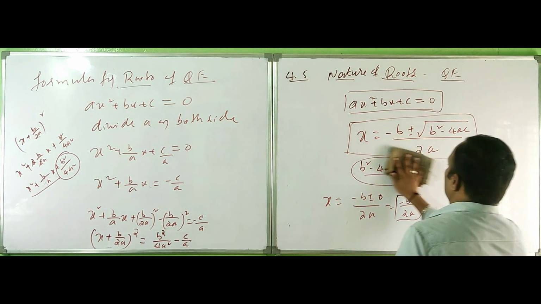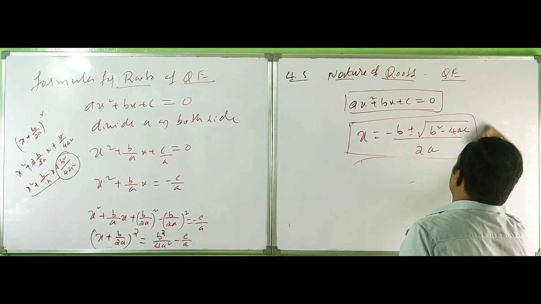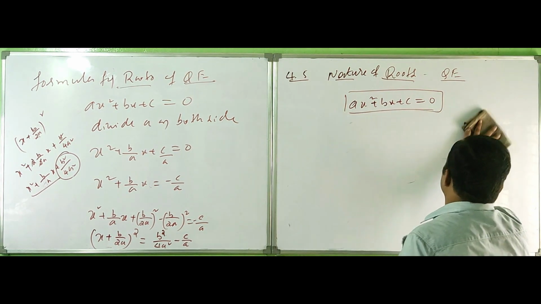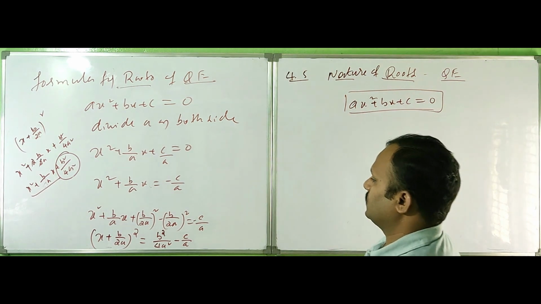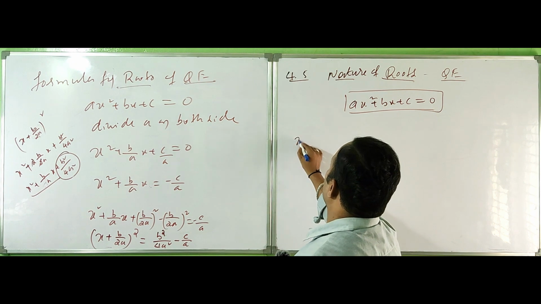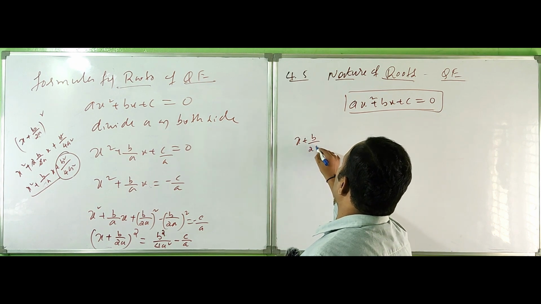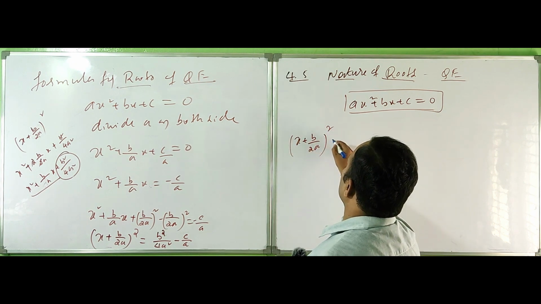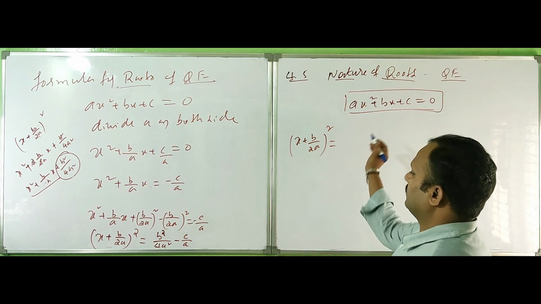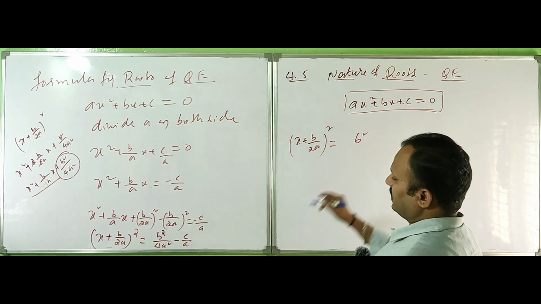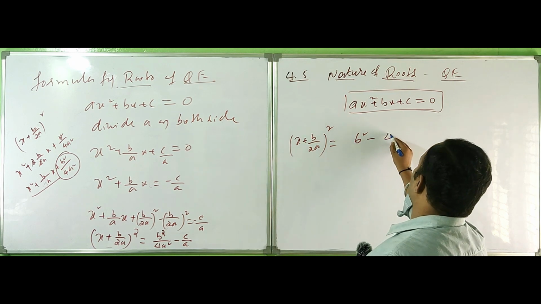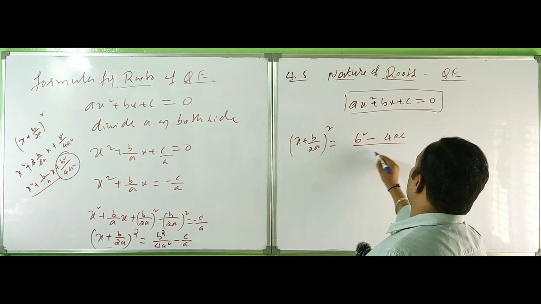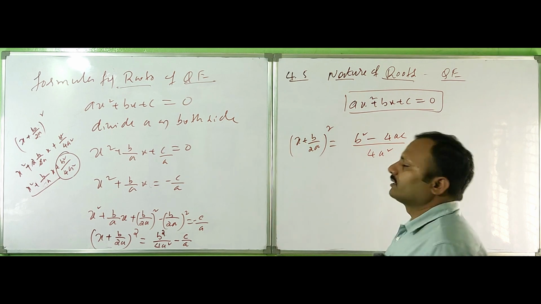Let's check again here. Simplifying: (x + b/2a)² equals, taking LCM 4a², (b² - 4ac)/4a².